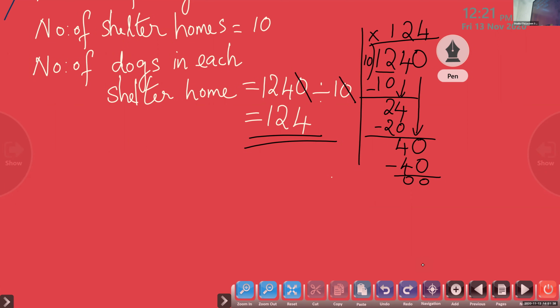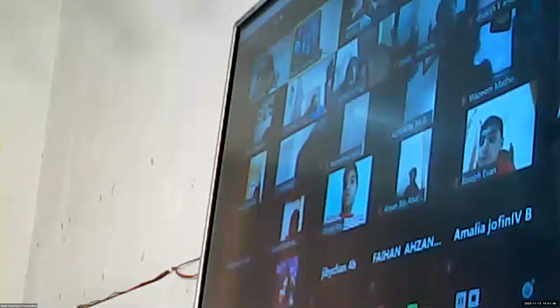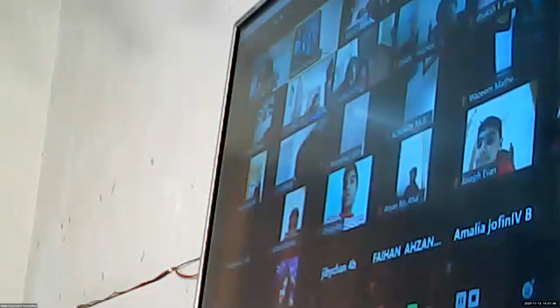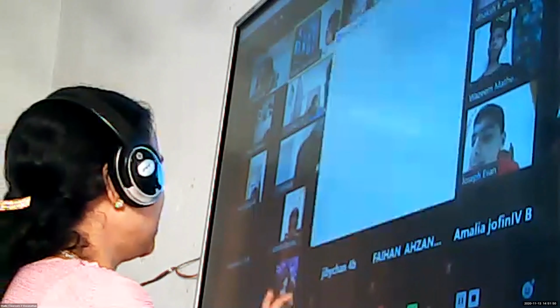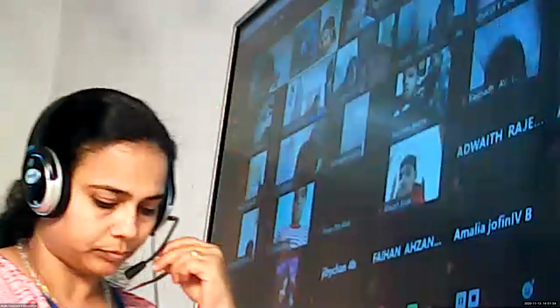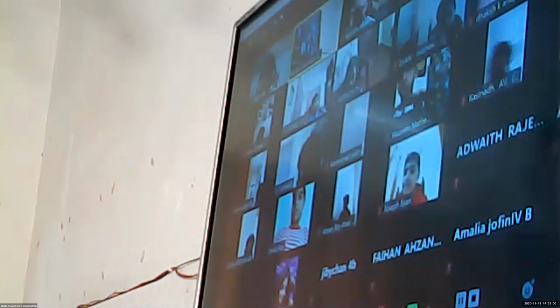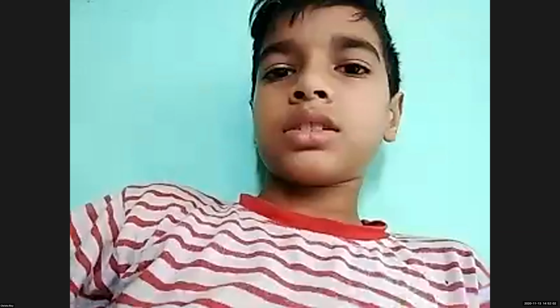1240 divided by 10, children. When you divide by 10, if there is any 0 in the numerator, you can clearly cross out and write the answer. Okay, children. So any doubt in these word problems? No, ma'am. Do you finish? Yes.